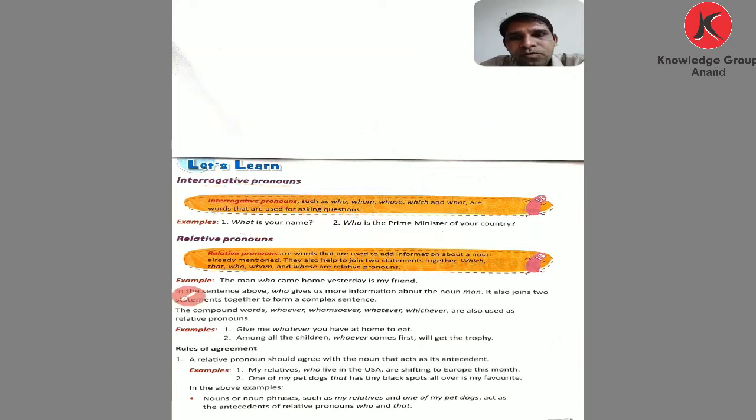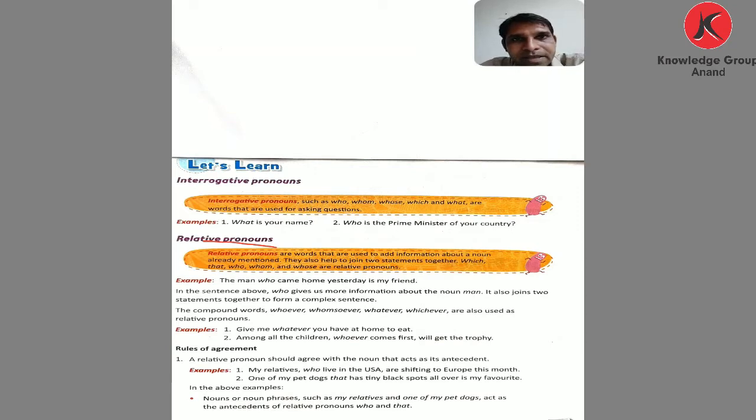Now comes the relative pronoun. In relative pronouns we use the same words, but to show a relation with the noun. How? Let's see. Relative pronouns are words that are used to add information about a noun already mentioned. They help us to join two statements together. Which, that, who, whom and whose are relative pronouns.